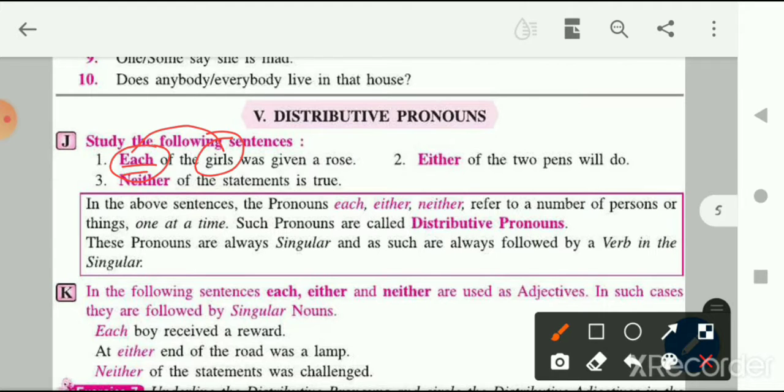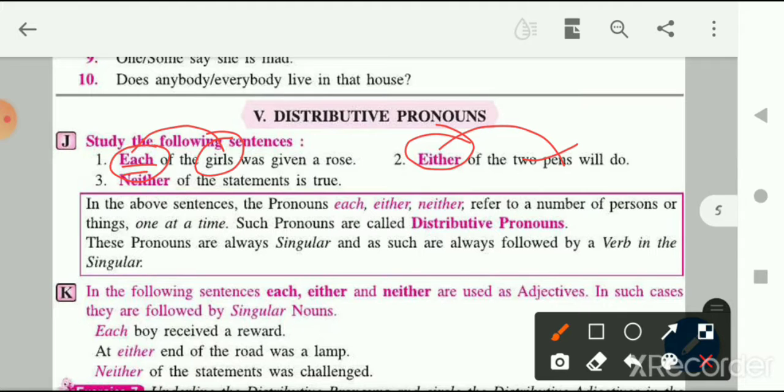Now let's see another example. Either of the two pens will do. Either means any one of the pens can do. So here also it is showing distribution, right? So what are distributive pronouns? Distributive pronouns are the pronouns which refer to a number of persons or things, one at a time. One at a time means at one time, how many persons or things we are taking, it refers to that.